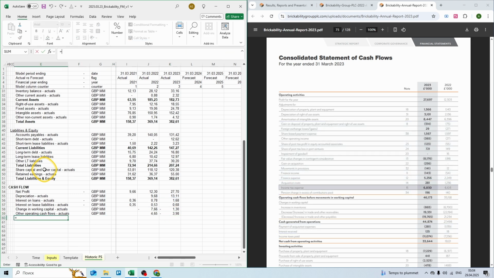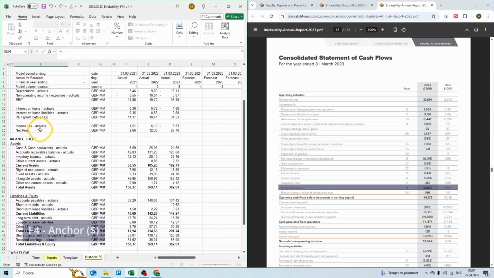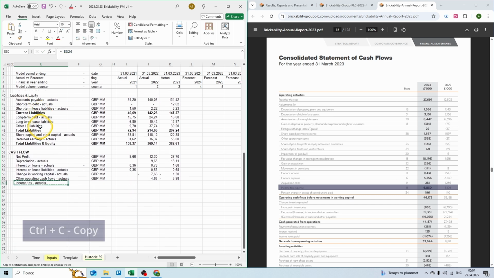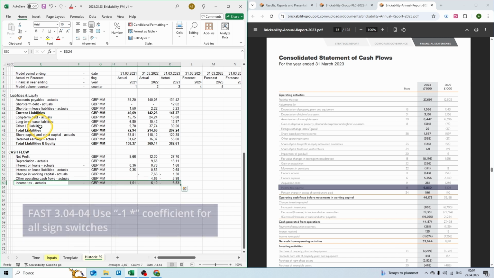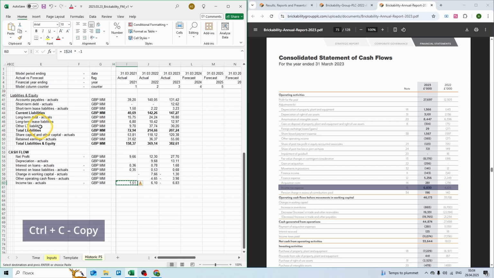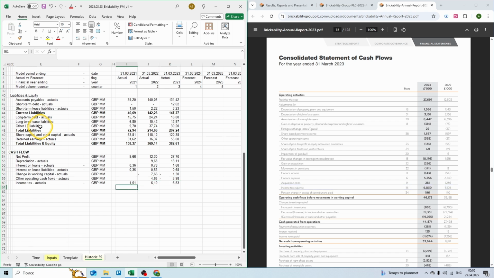Then, as we discussed, let's add back income tax. So equal, click on income tax, press F4 2 times to anchor the row, and Control C to copy, Shift right arrow to select, and Control V or Enter to paste the link. And again, use the -1 coefficient to have a positive number. Control C to copy, Shift right arrow, Control V or Enter to paste our formula. And now we want to subtract actual income tax paid. So income tax paid is 7.3 million in 2022 and 11.1 million in 2023.